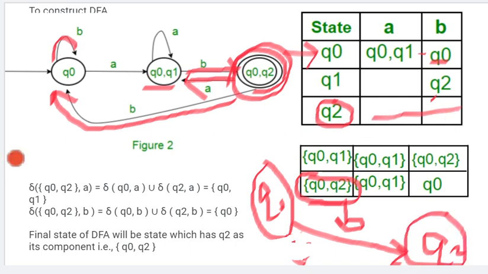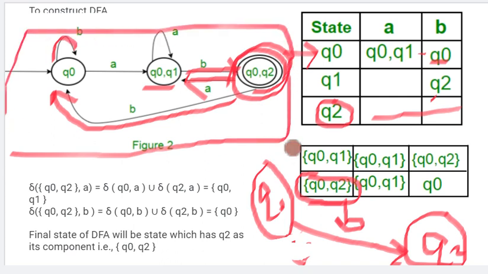When we call it a DFA, only this diagram we will take as the DFA. We won't take the other diagram as a DFA, because only the diagram having the initial state and final state counts as a DFA. Suppose you have two disconnected state diagrams; you will accept only the directed graph which has the start state and the final state.